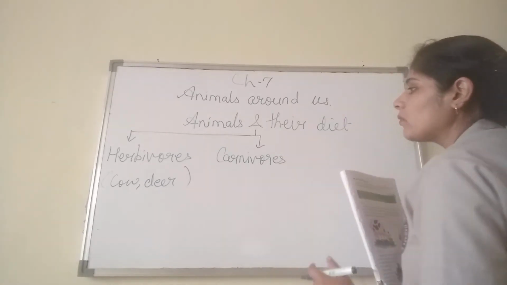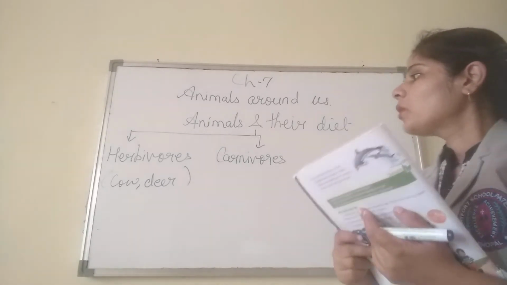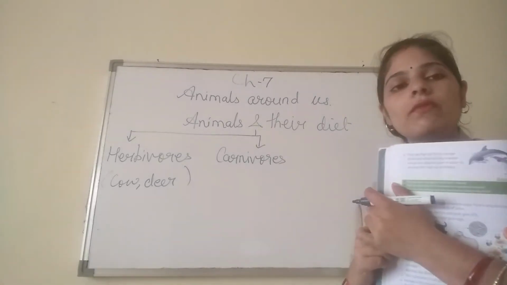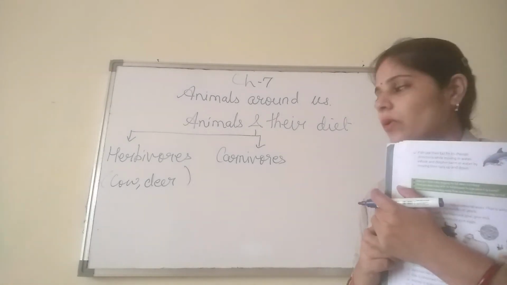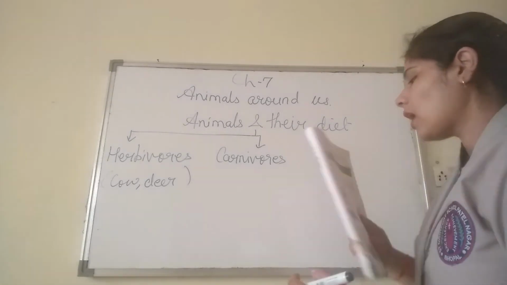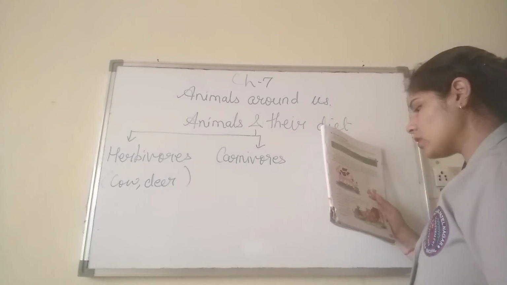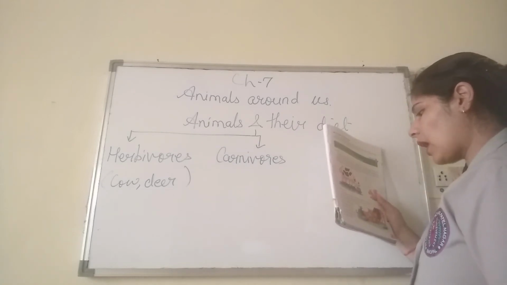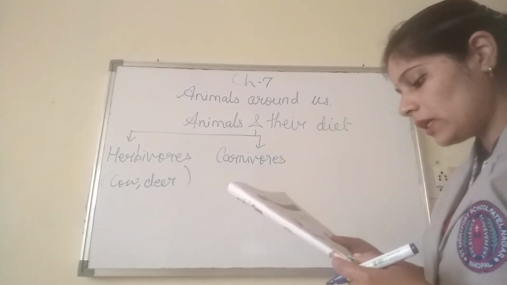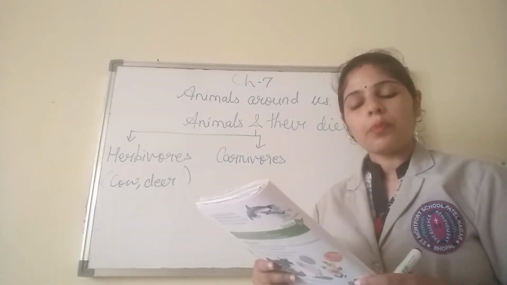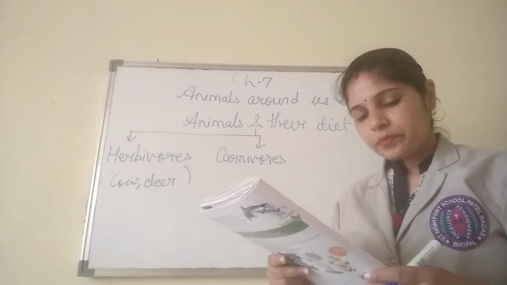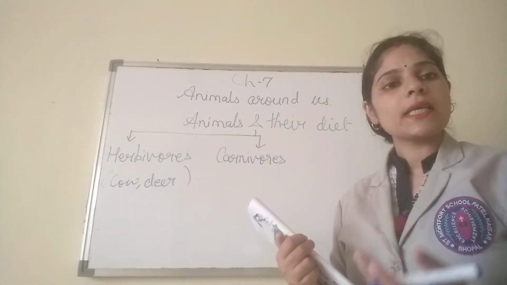So carnivores are the animals who depend on the flesh of another animal. Okay, so they are called carnivores. In carnivores, what are we telling? The carnivores are called predators. Okay, so predator means an animal who eats other animals.